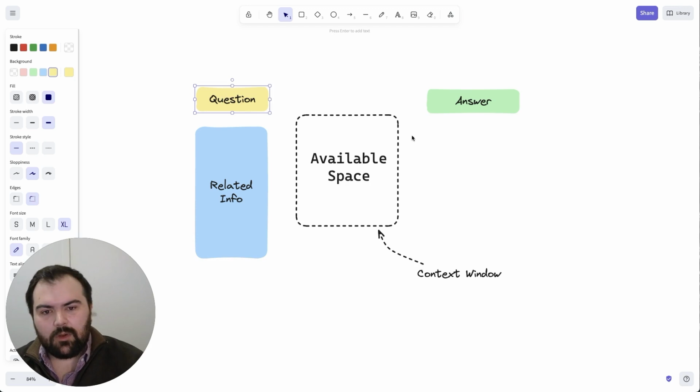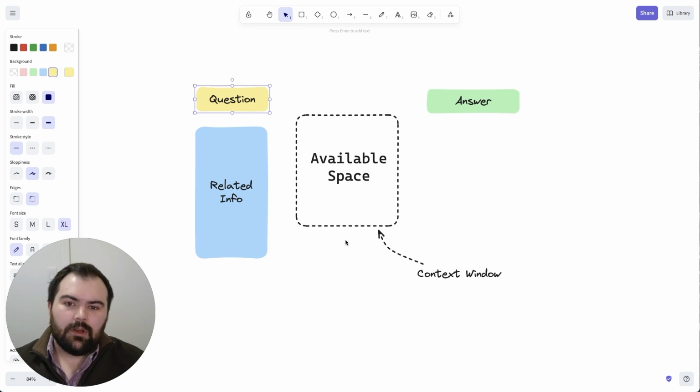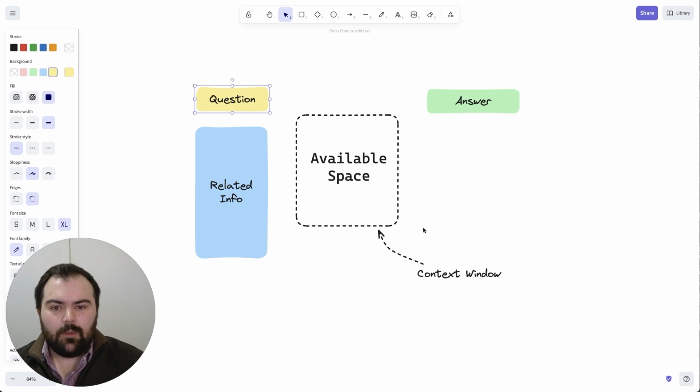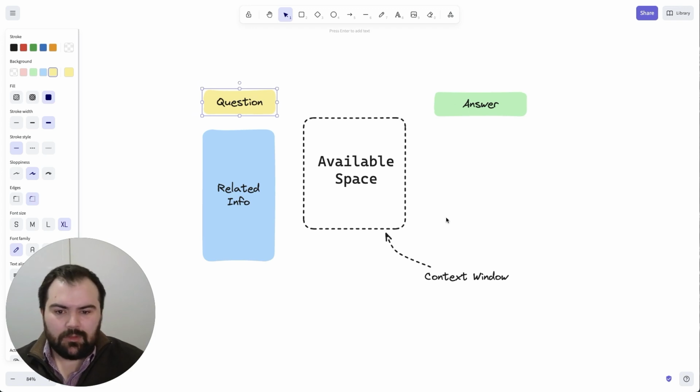You then give it a question about that document. Say you read a book and you want to understand, hey, give me a summary of this book and find these detailed points that I need for a report or something like that. If it has a larger context window, it can actually go through a lot of this book and find that. Previously, what we had to do was something called retrieval augmented generation.